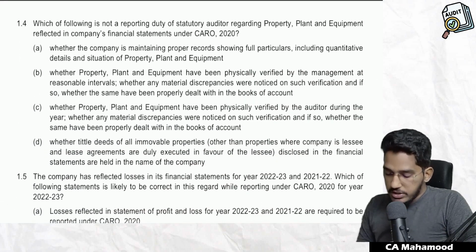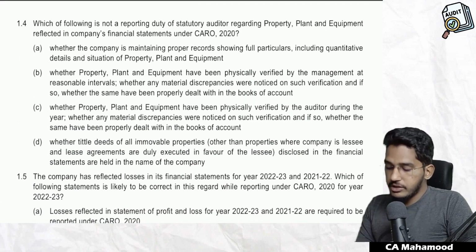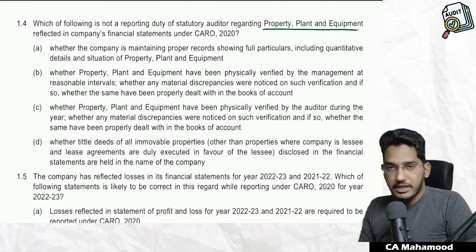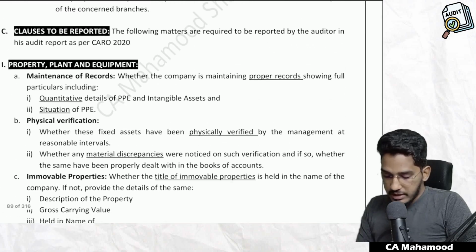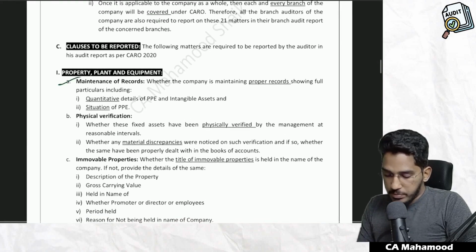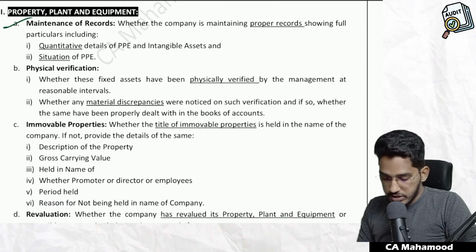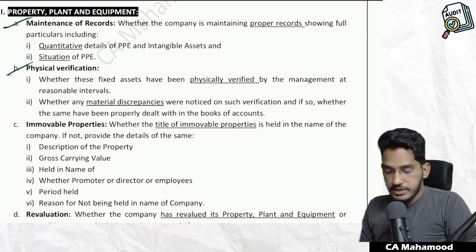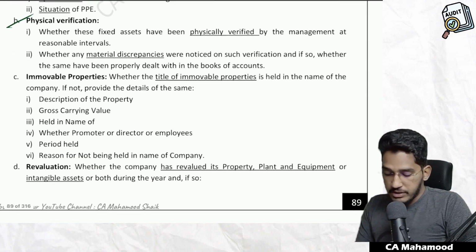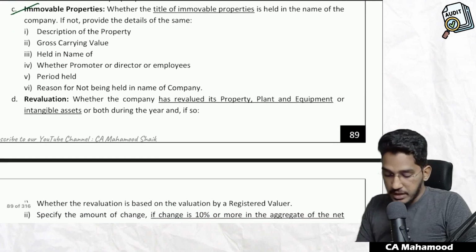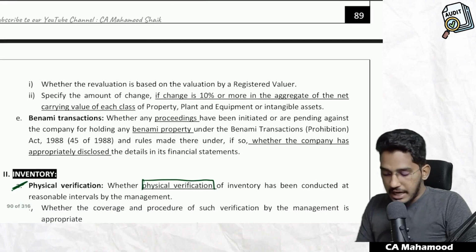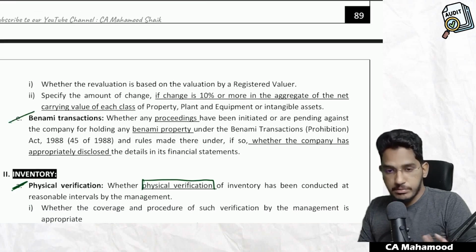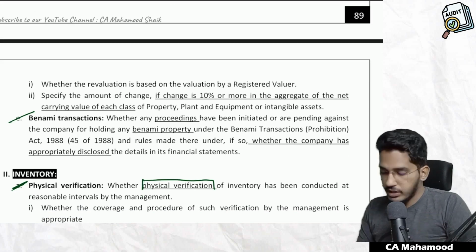Next one. Which of the following is not a reporting duty of the statutory auditor regarding PPE, property, plant and equipment? Regarding property, plant and equipment, we have various matters which are required to be reported. Whether the company is maintaining proper records which show quantitative details and situation of fixed assets, whether physical verification of fixed assets is carried out at reasonable intervals, whether immovable properties are held in the name of the company, whether the company has revalued its PPE, if yes, whether it is on the basis of registered valuer, and whether any proceedings have been initiated against the company for holding benami properties. These are the 5 reporting requirements.